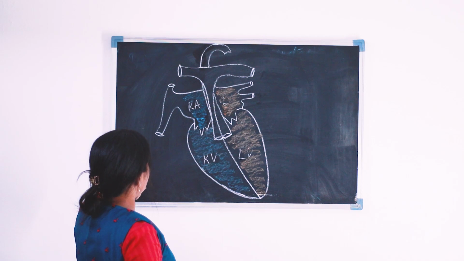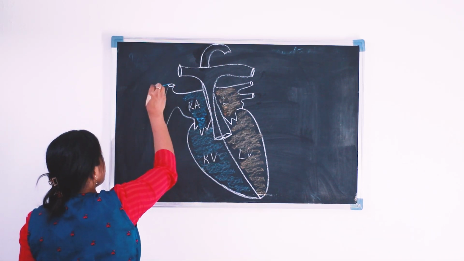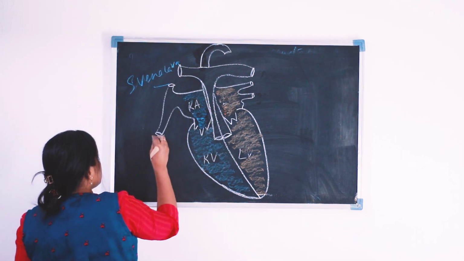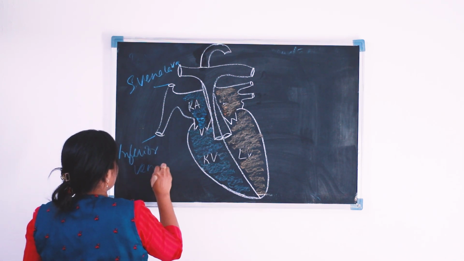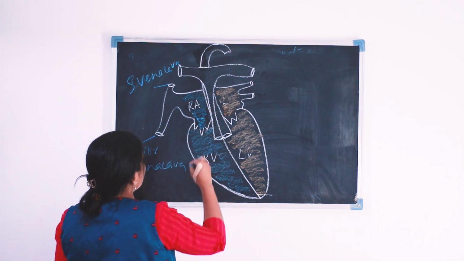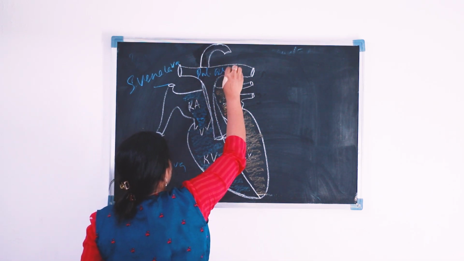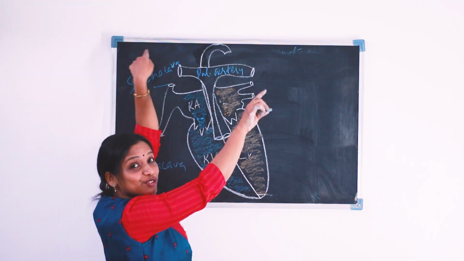Okay, now this is our superior vena cava. This is a inferior vena cava. Superior and inferior vena cava. This is our pulmonary artery. Pulmonary artery that goes to two lungs.